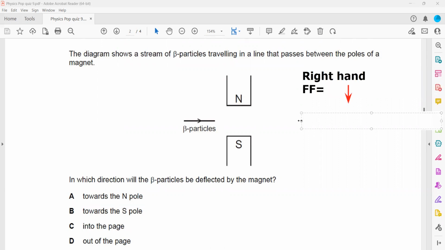Your second finger points in the direction in which the particle is moving. The beta particles are moving towards the right-hand side, so your second finger points towards the right. Where your thumb is pointing is important. When you apply the rule, the index finger is pointing down, the second finger is pointing towards the right, and your thumb is pointing out of the screen. That's why it is out of the page. So you have to use your right hand.